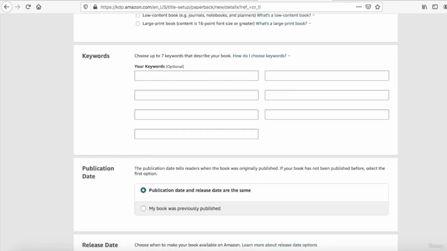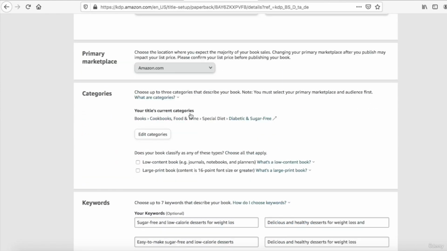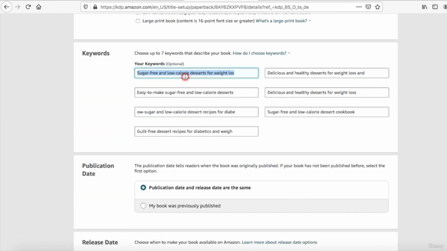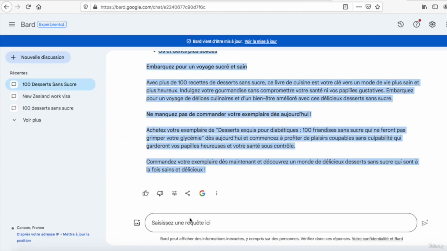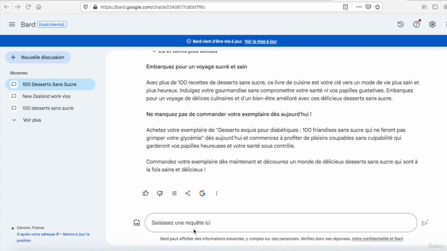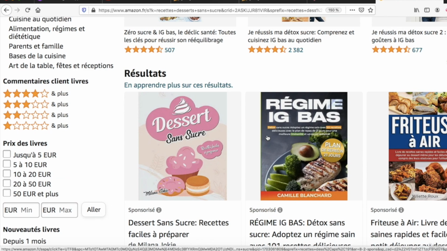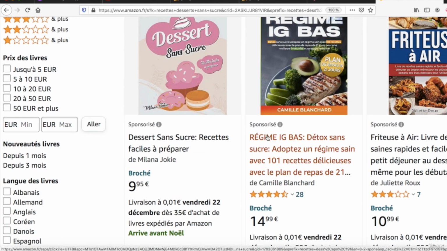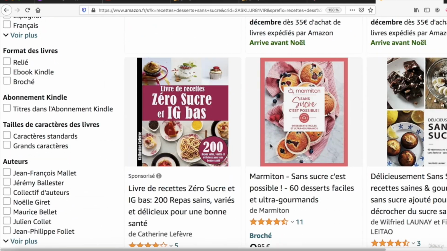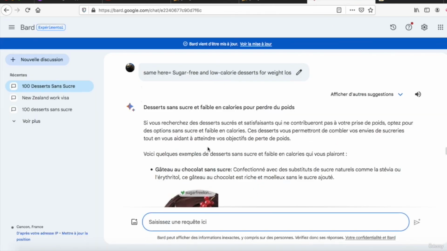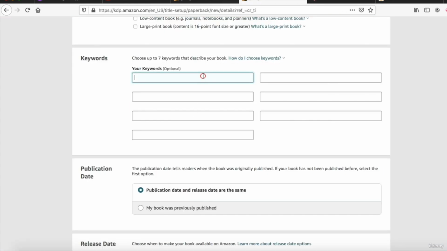And then for the keywords, I will go back in my English version and I will translate the keywords. Another option could be to go in Amazon France and see the competition to select keywords, but I will translate my keywords from English to French.